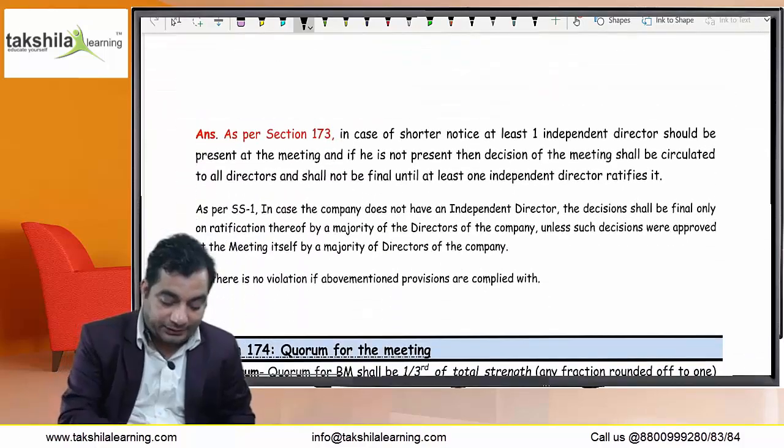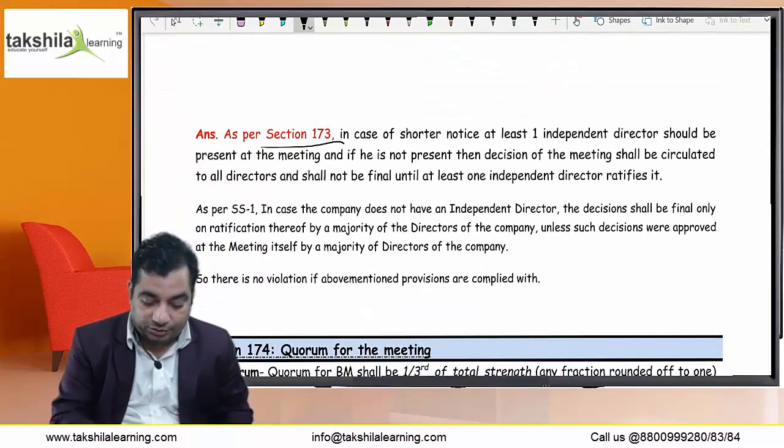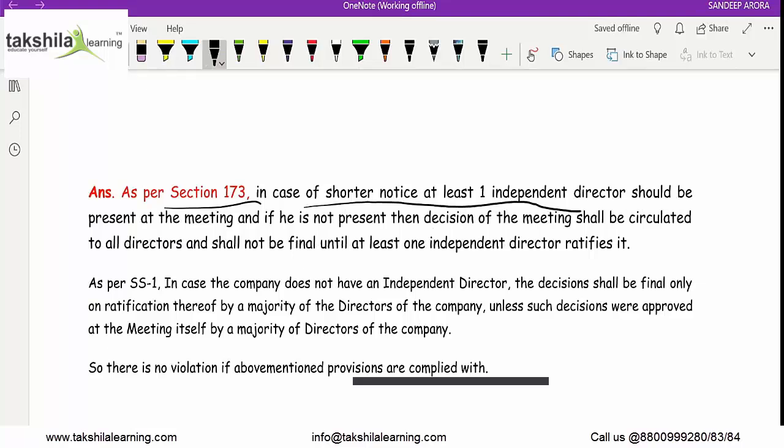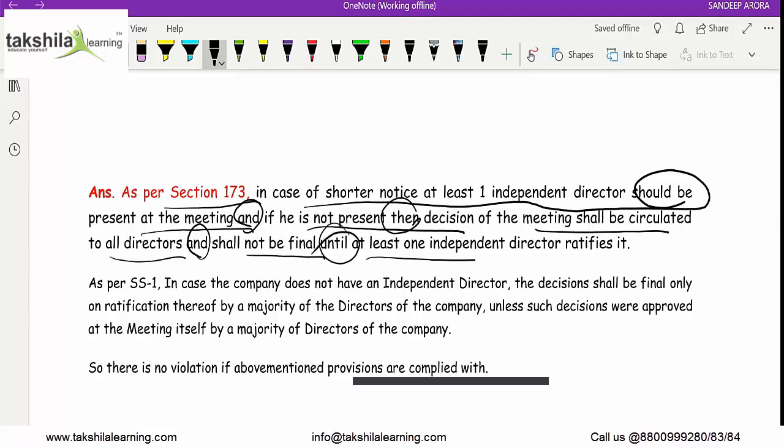As per Section 173, in case of shorter notice, at least one independent director should be present at the meeting. If he is not present, then the decisions of the meeting shall be circulated to all directors, and shall not be final until at least one independent director ratifies it. Ratify means confirm.